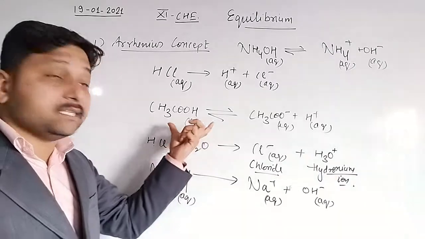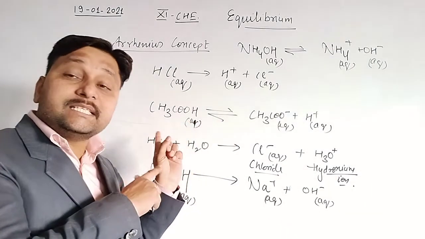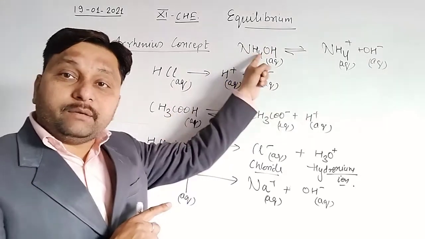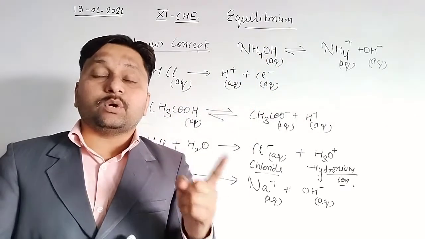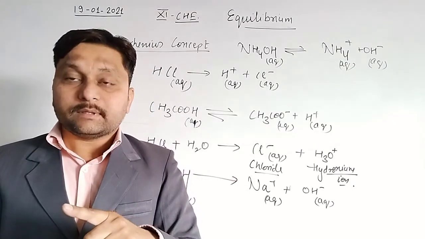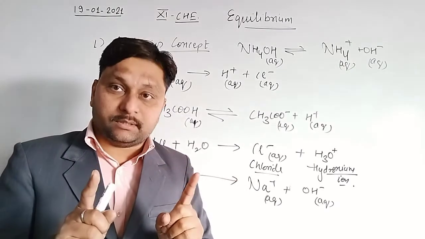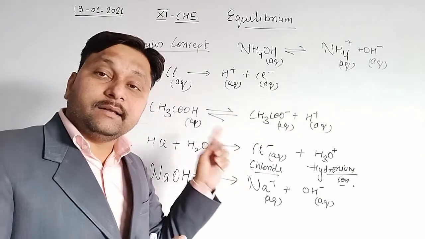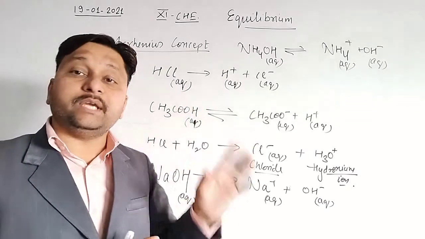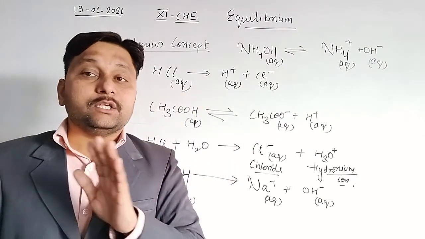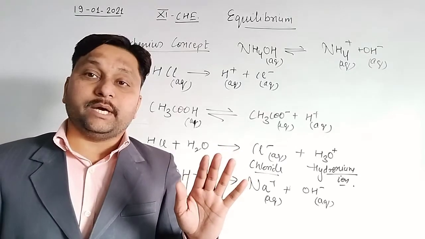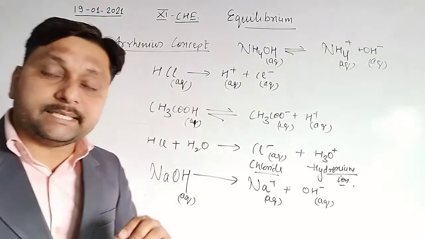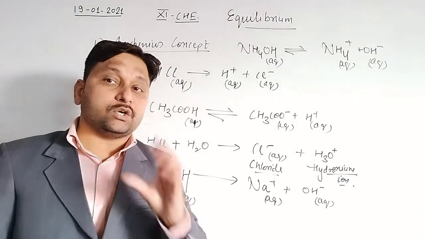But if there is a reversible sign, it shows that these are weak acids, these are weak bases, because weak acids and weak bases have a tendency to convert back into the reactant, means they show the reversible equation. Clear? So a reversible equation represents that these are weak in condition, these are weak electrolytes. Clear? Strong electrolytes have no tendency to show reversible behaviour. Clear? Now we start the next concept, that is the Lewis acid and Lewis base concept.